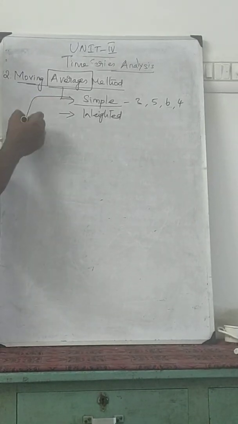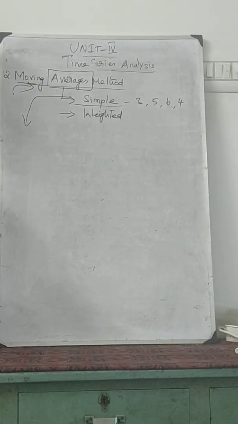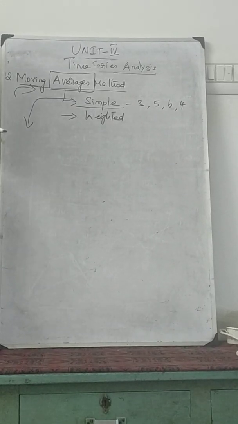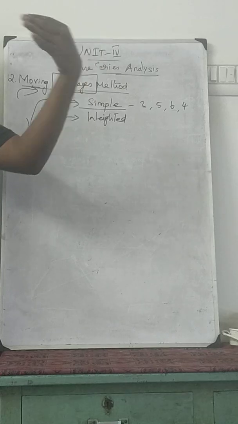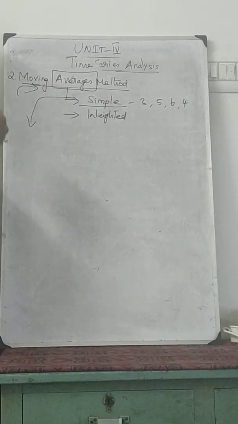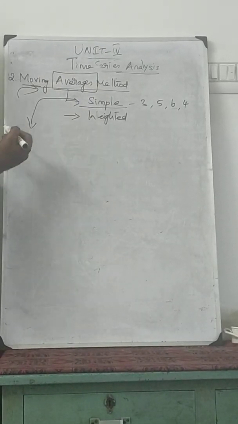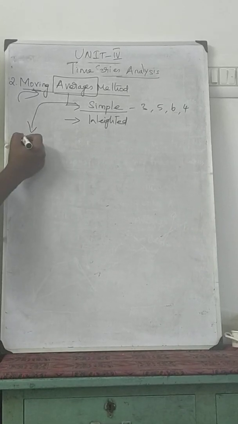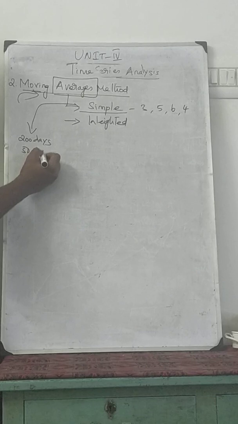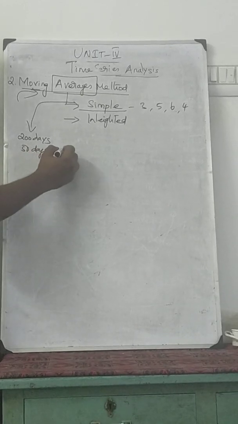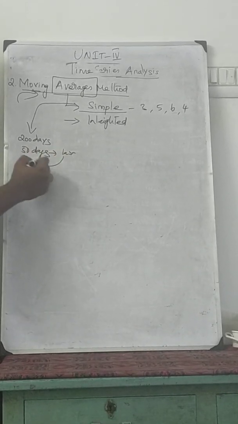Practically, in the stock market, they are using this moving average method in order to find out the average share price for the last 10 days, 15 days, 30 days, 200 days. Majorly in the stock market, many analysts are using the 200 days moving average, the 50 days moving average. If you look at the last 5 years data, what is the 50 days moving average?